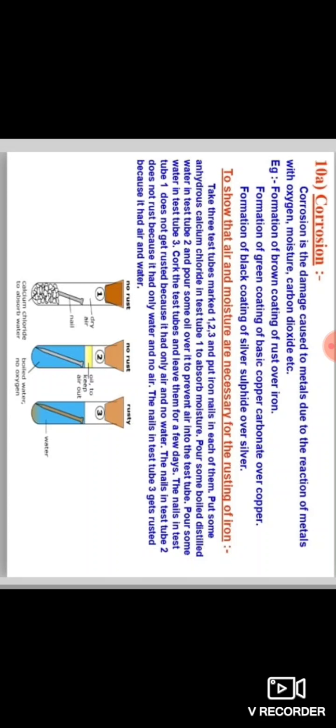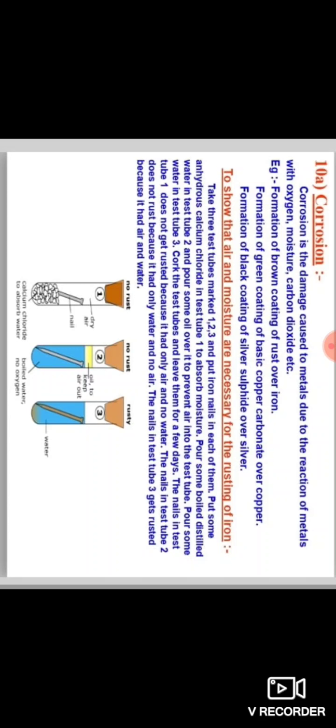Observe this figure. Put some anhydrous calcium chloride in test tube 1 to absorb moisture. Put some pure boiled distilled water in test tube 2 and pour some oil over it to prevent air from entering the test tube. Pour some water in test tube 3. Cork the test tubes and leave them for a few days.